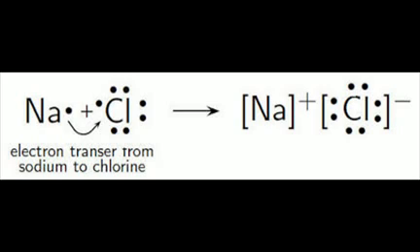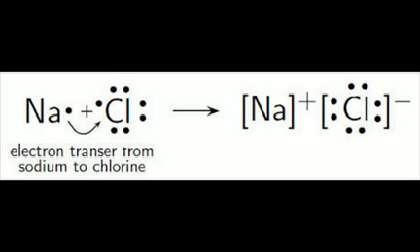So look at this geometric diagram with the electronic configuration, first shell, second shell, and third shell. You see in sodium the outermost shell has 1 electron, whereas in chlorine the outermost shell has 7 electrons, and we know that the outermost shell can accommodate a maximum of 8 electrons.